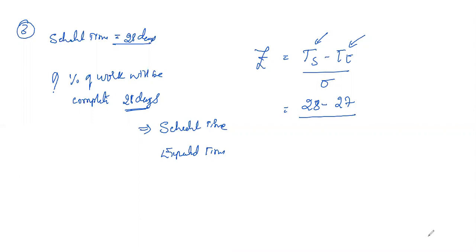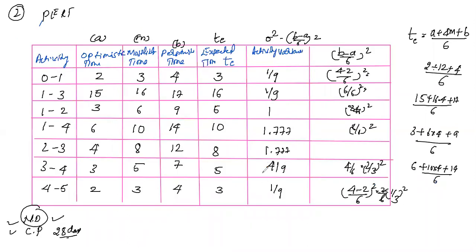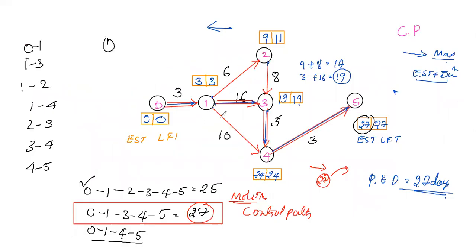So expected completion time, it's not exact. And sigma is calculated from the variance. Sigma will be equal to the square root of the sum of the variances on the critical path.